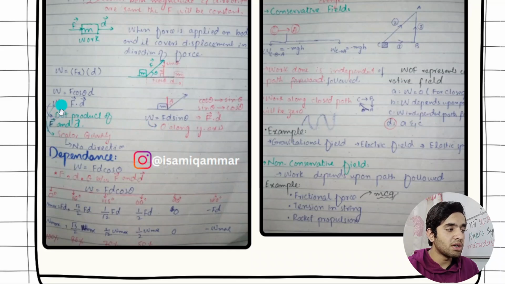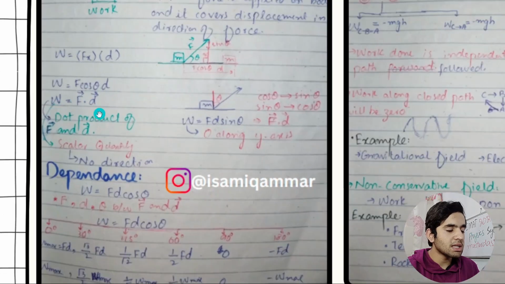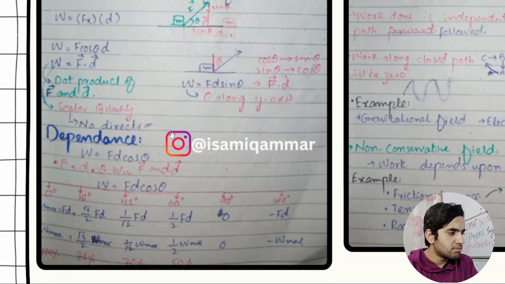Work is a scalar quantity. Always remember, dot product, both of these are vector quantities, but work is a scalar quantity because that's the dot product. If it would be cross product, that means work would be a vector. These are the vectors. You just study these things, what quantities are vectors, what are scalars, all this stuff.